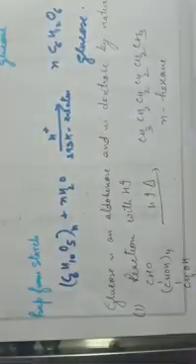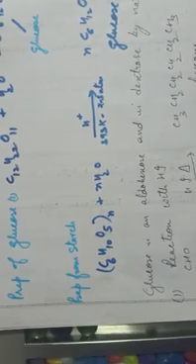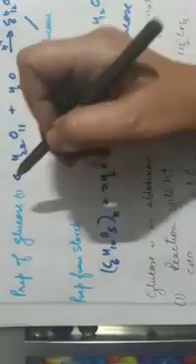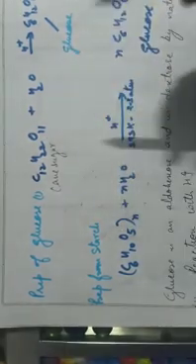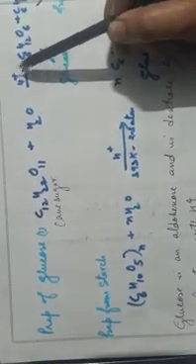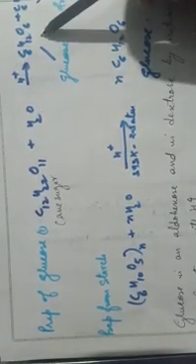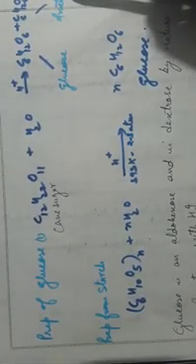Now let's see the next. How to prepare glucose, preparation of glucose. This is your cane sugar. What is the formula for the cane sugar? C12H22O11. On hydrolysis, as I had already told you, hydrolysis means dissolving in water, in the presence of acid, it gives you one molecule of glucose and one molecule of fructose.